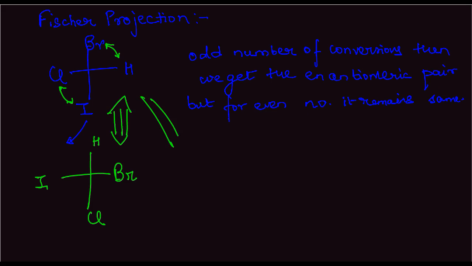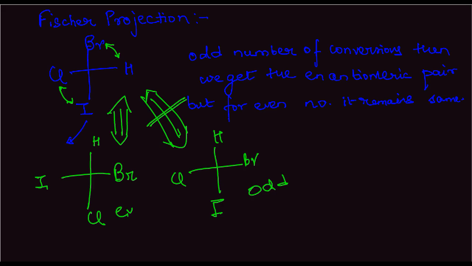But let us say we have something like this. We replace this hydrogen with the bromine, but we make no changes to the chlorine and iodine's position. So these are not the same. These are not the same because this is an odd conversion. We have made only one change. This is an even conversion. We have made two changes. So this is the rule for changing the hands of a Fisher projection formula.